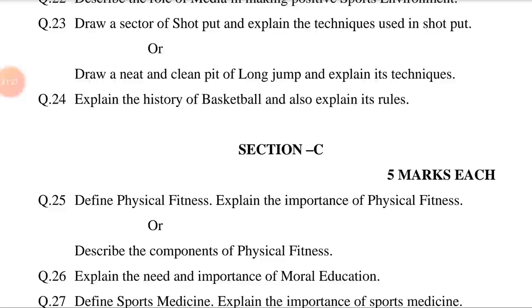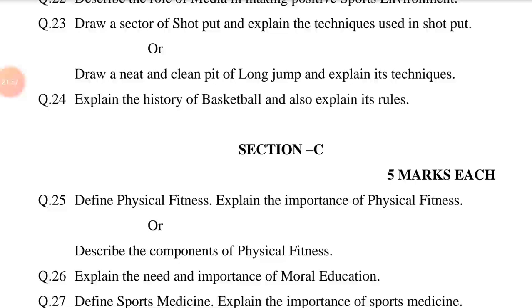Question number 23. Draw a sector of shot put and explain the techniques used in shot put. This question is related to the concept of major games and sports, chapter number 7. The answer may be, first of all, draw the field view of the shot put sector with its measurements. Then, techniques of shot put. A few techniques of shot put are as listed below.